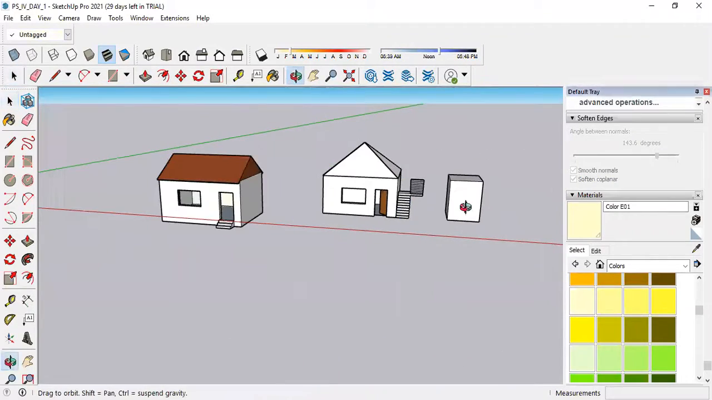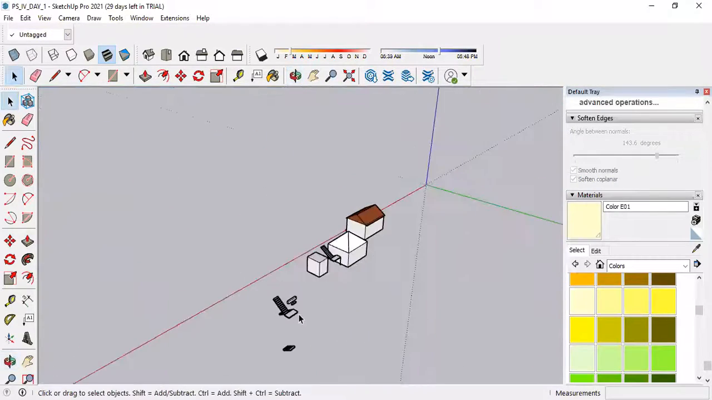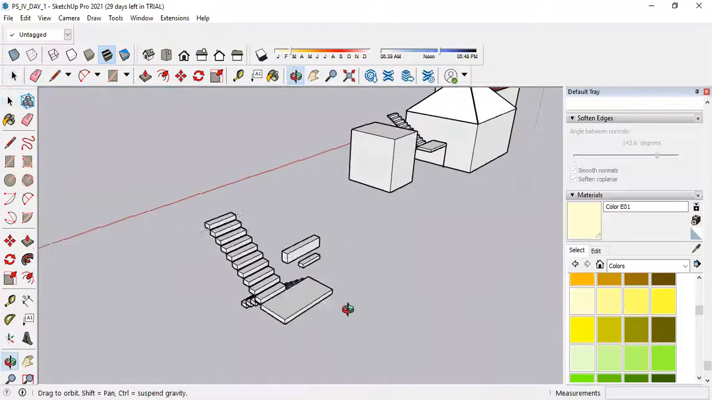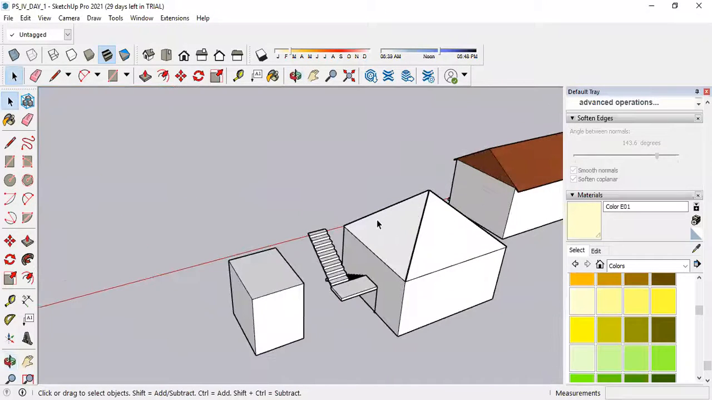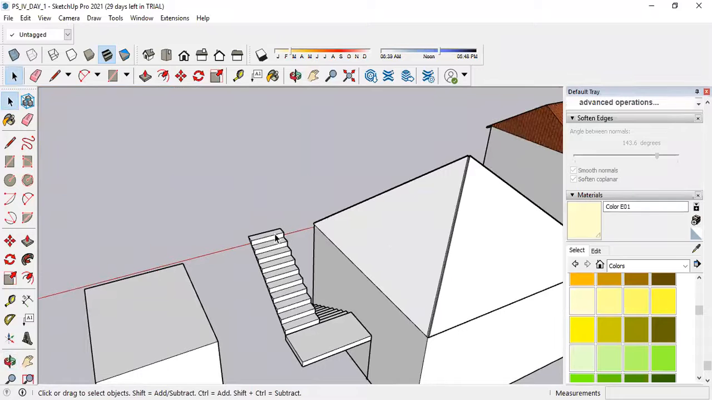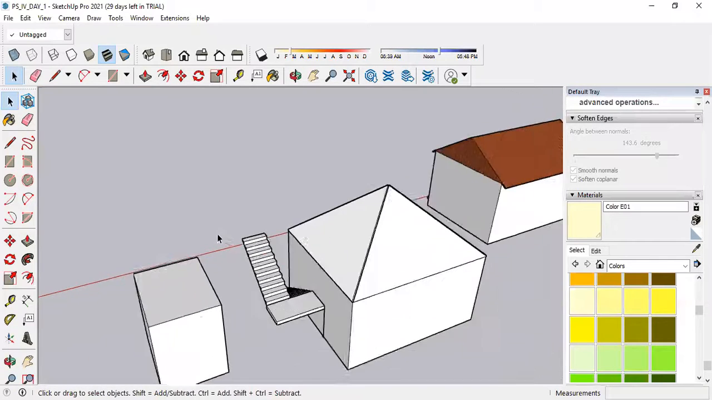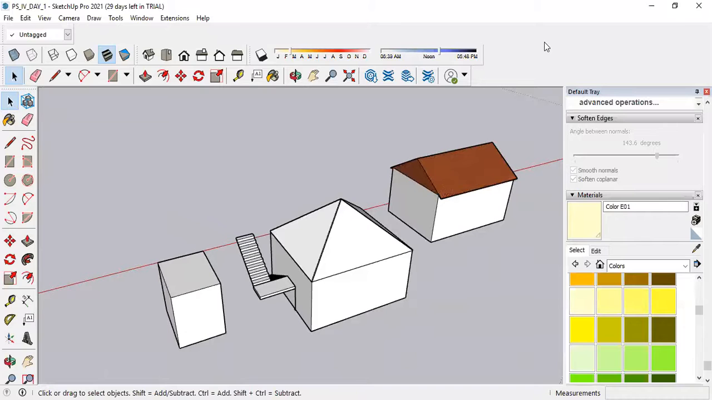So these are the different ways by which you can draw a staircase like this. Understood? Yes, sir. Okay, I have almost covered the things which are required to complete a drawing or any drawing.